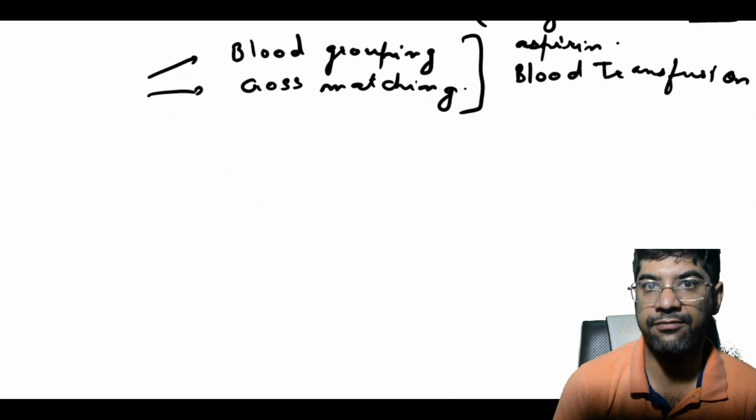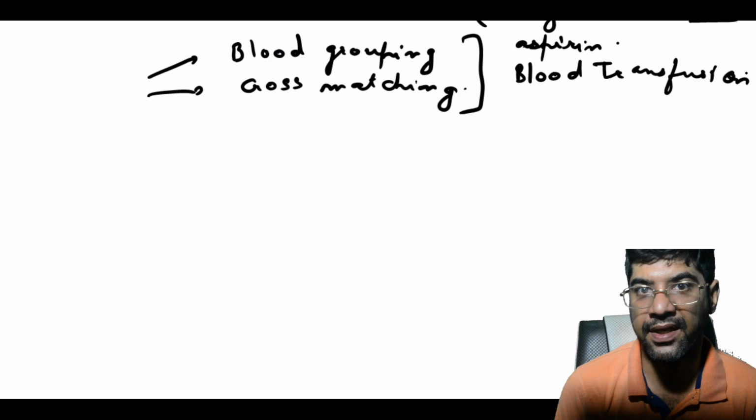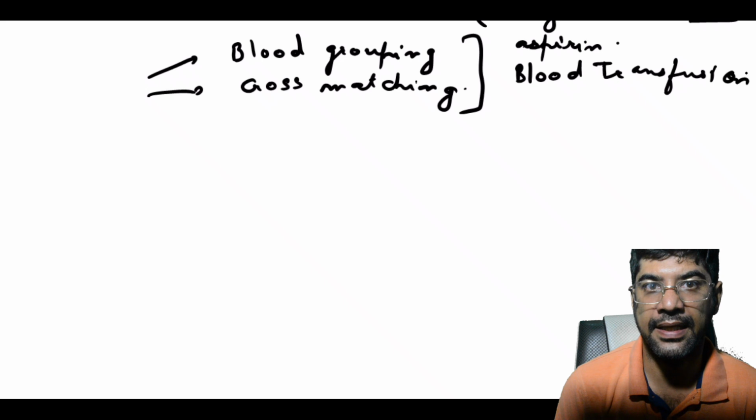To prevent hemorrhage, we must have a good understanding of the anatomy of the surgical area. Knowing where the major blood vessels are will help us to avoid accidentally cutting them.